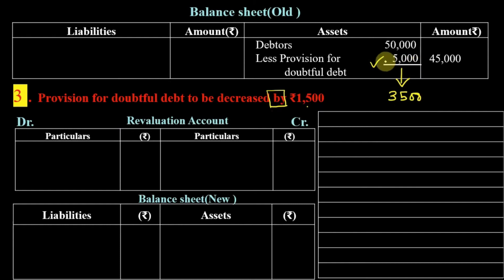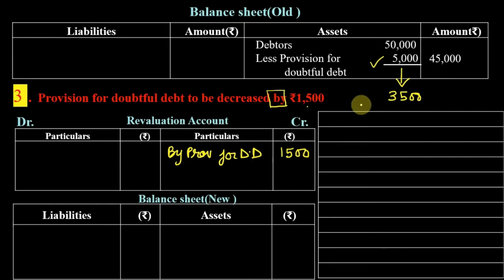So here provision is decreasing, means your liability is decreasing. So decrease in liability is a type of profit for the firm. So please remember, it will come on credit side of revaluation account. So I am writing here by provision for doubtful debt. So here the profit is of rupees 1,500.